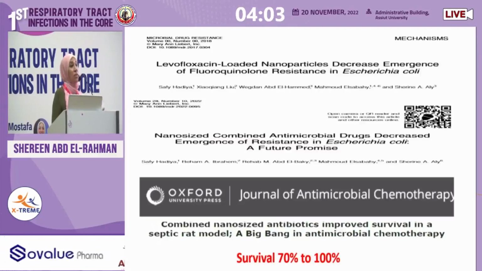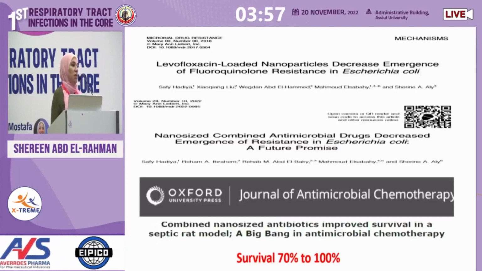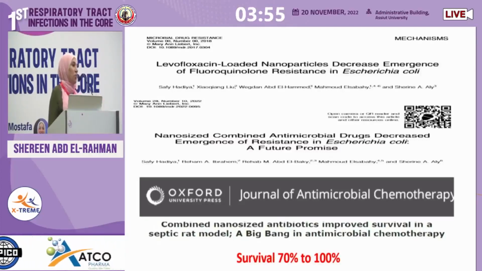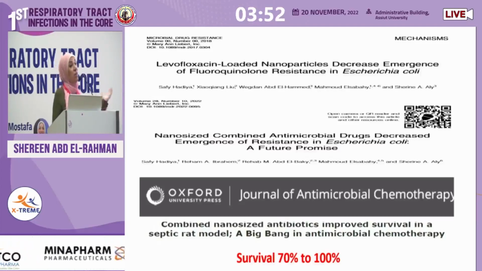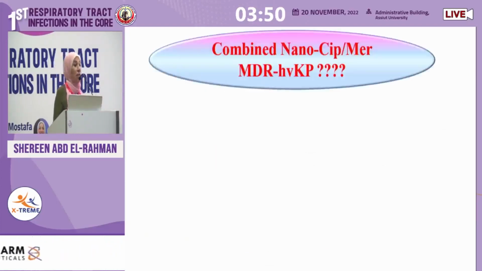Okay, this is E. coli, so some people could say it is not a highly pathogenic microorganism. What about the hypervirulence? Okay, we took this to the second step, and our ongoing research now is about the combined nano-cipro-meropenem on multidrug-resistant hypervirulence.